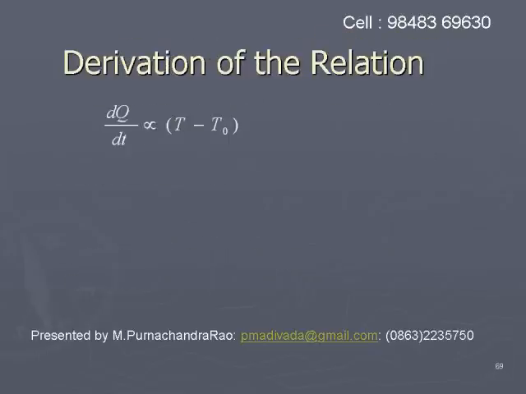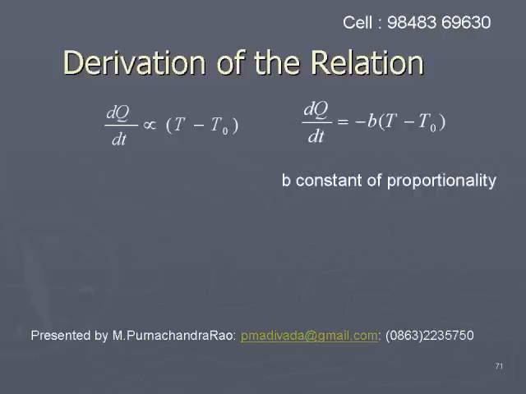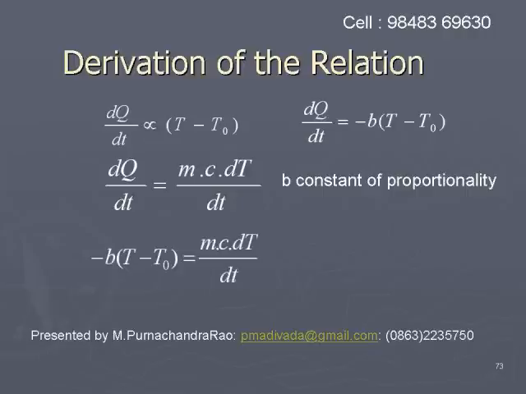Derivation of the relation. From Newton's law of cooling, dq by dt is proportional to T minus T0. The rate of emission of heat energy dq by dt is proportional to T minus T0, and replacing the proportionality with a constant, dq by dt equals minus b into T minus T0. Minus indicates the loss of heat. dq equals m c dT, where m is the mass of the substance, c is its specific heat, and dT is the fall or rise in temperature. dt is the time taken. So m c dT by dt.